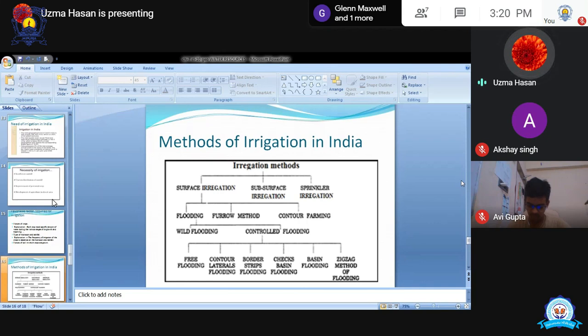Surface irrigation कैसे कहते हैं? Canal irrigation. That is surface irrigation. Or if we take out the water with the help of tube wells, and we take water from one place to another with the help of pipes, or we dig a row for the water. In our school, we can see the thick pipes like an anaconda on our fields. हमने देखे ना हमारे स्कूल के उस पे मोटे मोटे पाइप्स होते हैं एनाकोंडा की तरह. That is there because a tube well is there. So that is also surface irrigation.